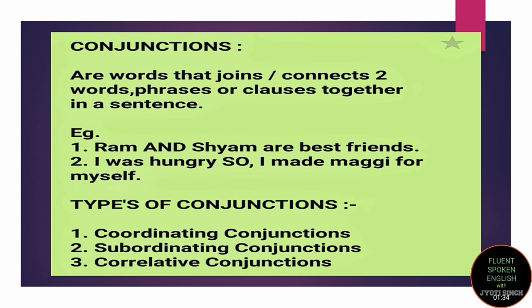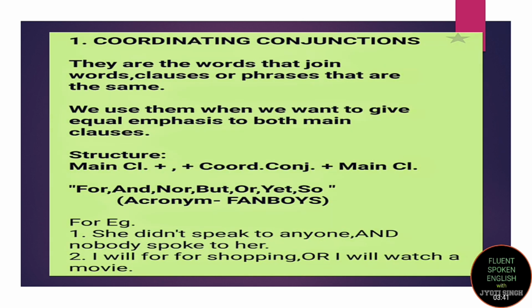Let's understand the types of conjunctions. We have got three types of conjunctions, major three types: coordinating conjunctions, subordinating conjunctions, and correlative conjunctions. Let's understand this by the help of examples in detail. Coordinating conjunctions are the words that join words, clauses, and phrases that are the same, right? And we use coordinating conjunctions majorly when we have to give equal emphasis to both the main clauses. The structure is main clause plus a coordinating conjunction plus a main clause. So here between two main clauses we put a coordinating conjunction.